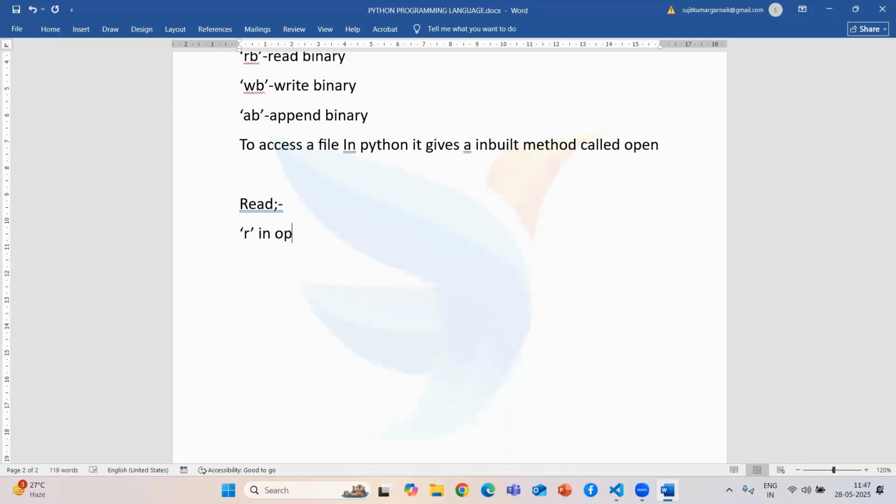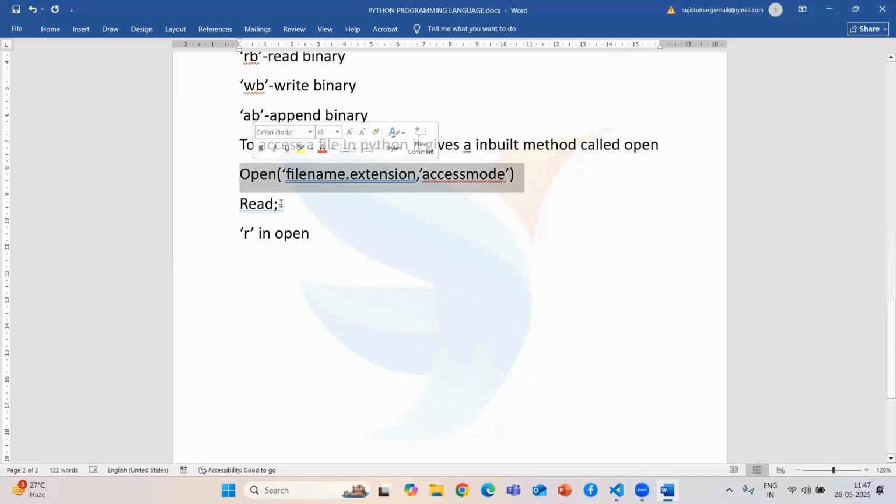The open function takes one mandatory argument, the file name with its extension. If you don't provide the extension, it will not open. After that you need to pass your access mode.